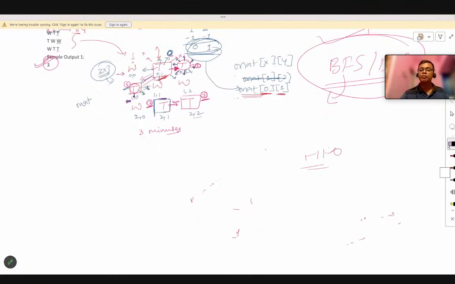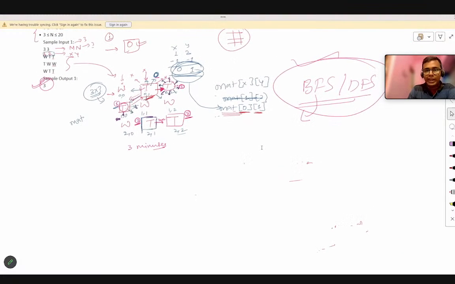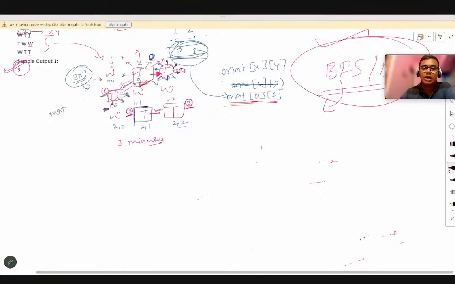Clear? Okay, very good. So now, how is this actually being done? We have to take the input, the input we are taking in the compiler when we are coding it. The input part is not that great, but how is the logic actually written in the BFS part?